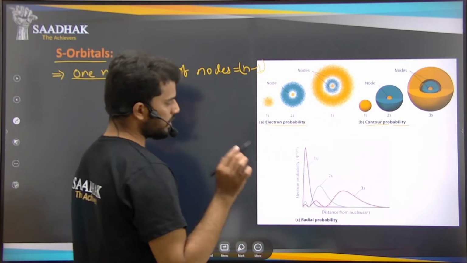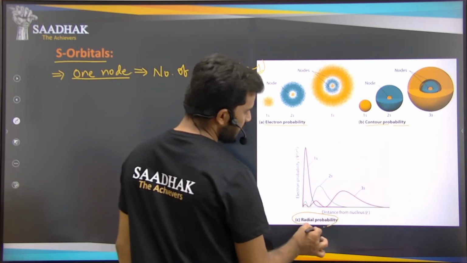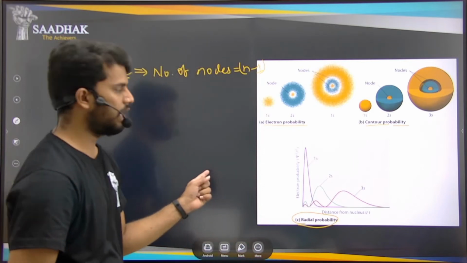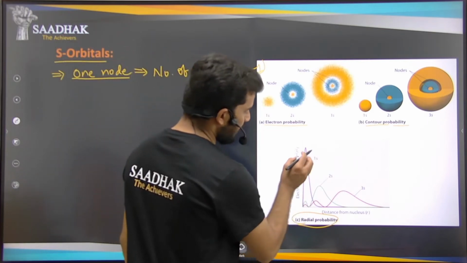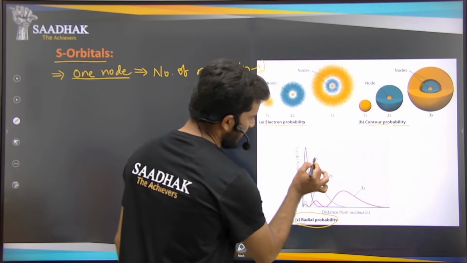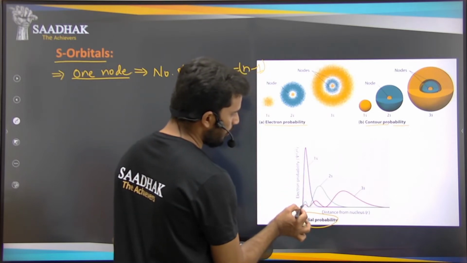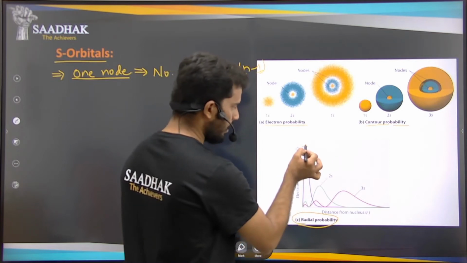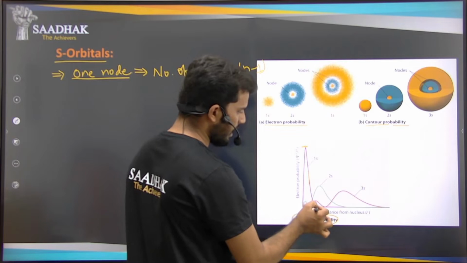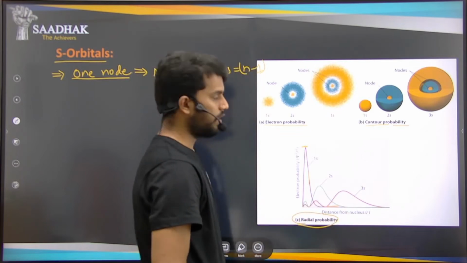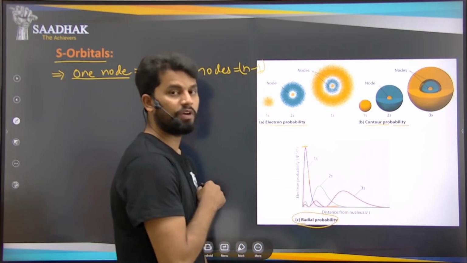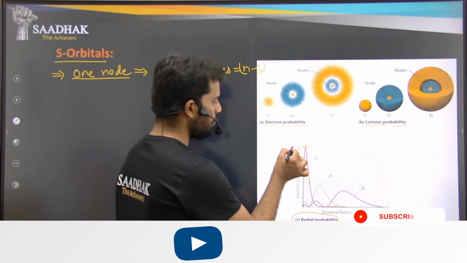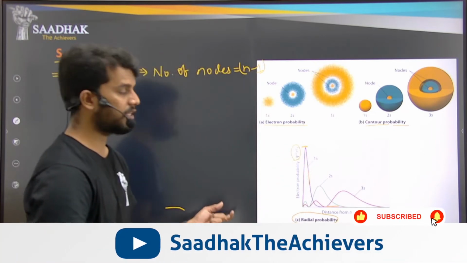Now observe the radial probability, which is the graph we have seen earlier. First, the 1s orbital: initially it is 0, then it becomes maximum, and after reaching the maximum it decreases and ultimately reaches 0. This 1s orbital is given by the psi square function value, given by Max Born.